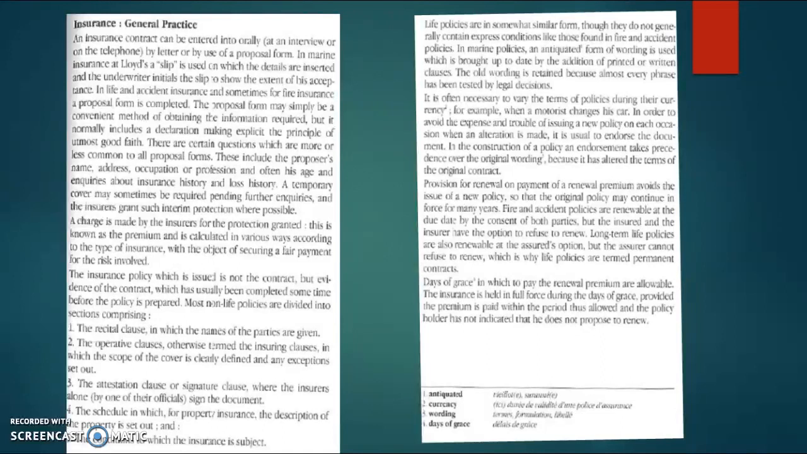Fire and accident policies are renewable at the due date by the consent of both parties, but the insured and the insurer have the option to refuse to renew. Long-term life policies are also renewable at the assured's option, but the assurer cannot refuse to renew. This is why life policies are termed permanent contracts. Days of grace in which to pay the renewal premium are allowable. The insurance is held in full force during the days of grace, provided the premium is paid within the period thus allowed and the policyholder has not indicated that he does not propose to renew.